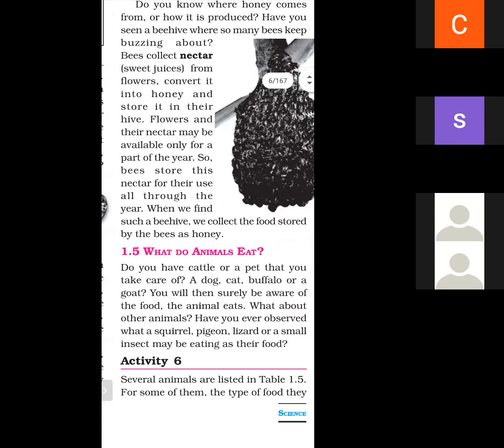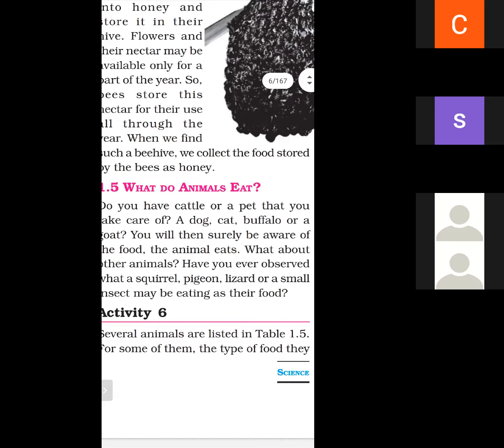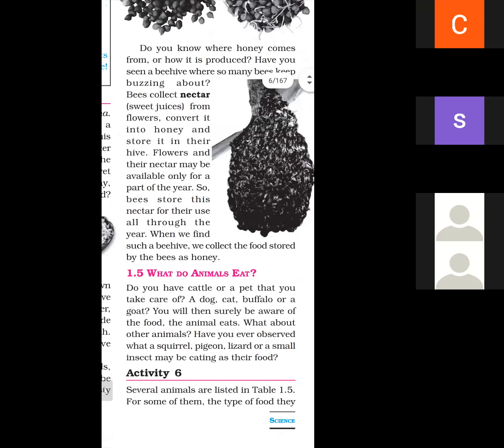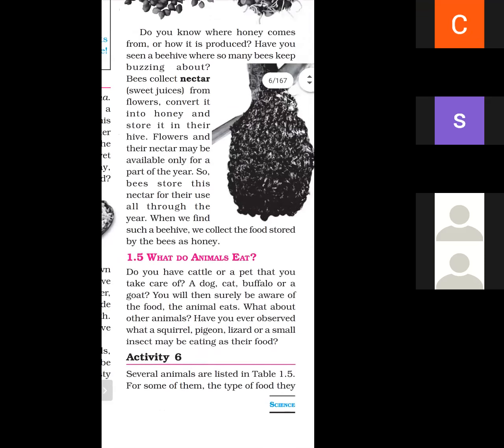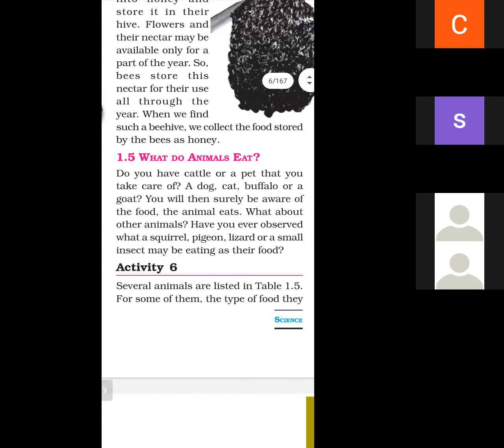What do animals eat? Do you have cattle or a pet that you take care of? Do you have a dog or a cat? Then you should be aware of the food the animal eats. What about other animals? Have you observed what a squirrel, pigeon, lizard or a small insect may be eating as their food?